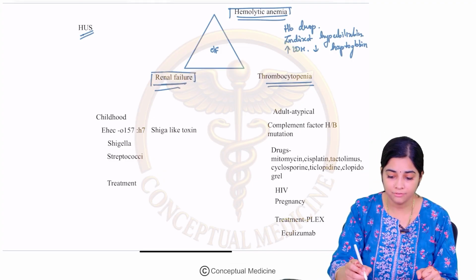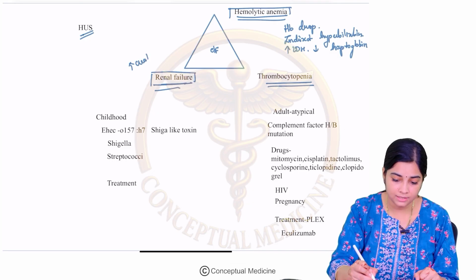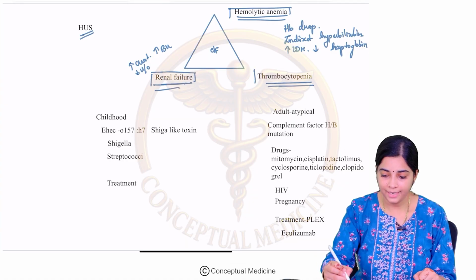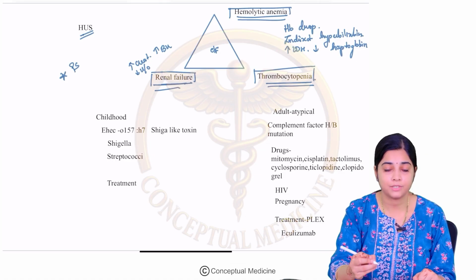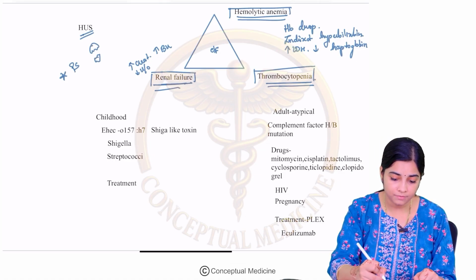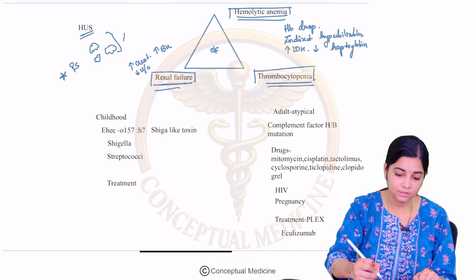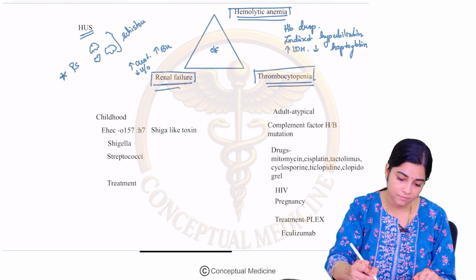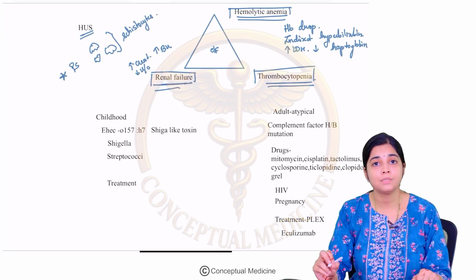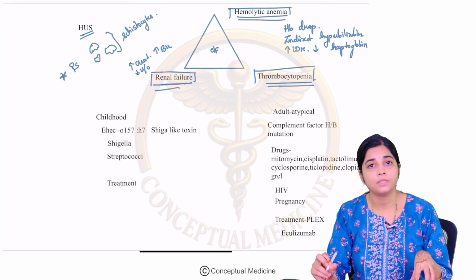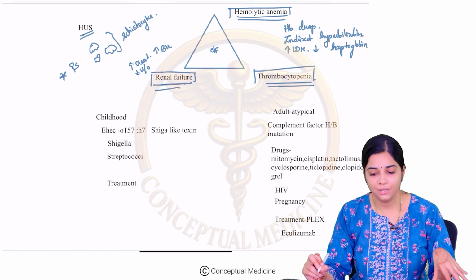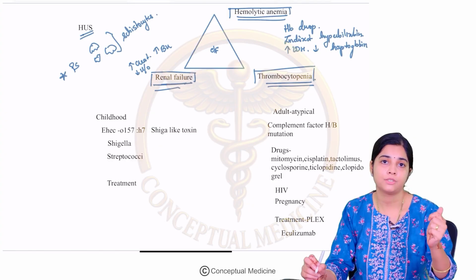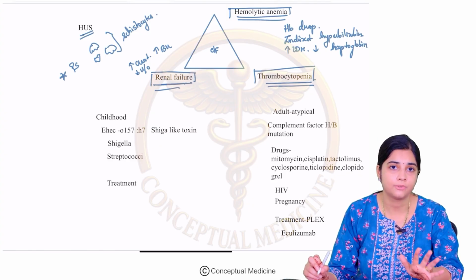Next, you can have renal failure, which is characterized by increased creatinine, decreased urine output, increased blood urea. And you can have thrombocytopenia. The most characteristic peripheral smear manifestation is the presence of what we call bite cells, which are schistocytes. These cells get broken down and appear as schistocytes in the peripheral smear. These are the most important clinical features with which HUS presents.